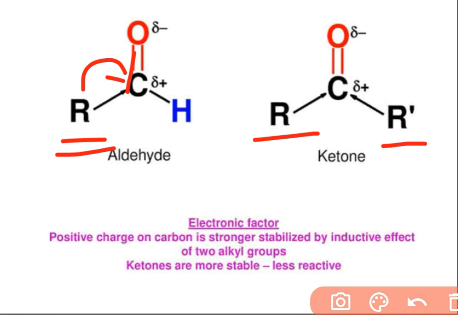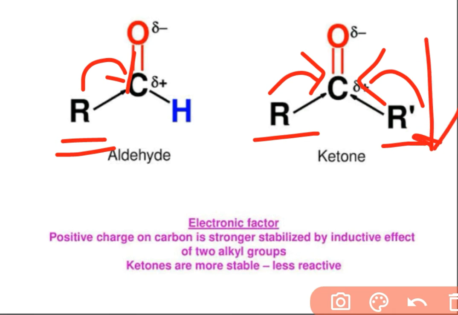So both alkyl groups can donate electrons towards carbonyl carbon, and because of this electron donating inductive effect of alkyl group, carbon of ketone will become richer in electron as compared to the aldehyde, and its electrophilicity will decrease. Okay, so this makes aldehydes more electrophilic than ketones.